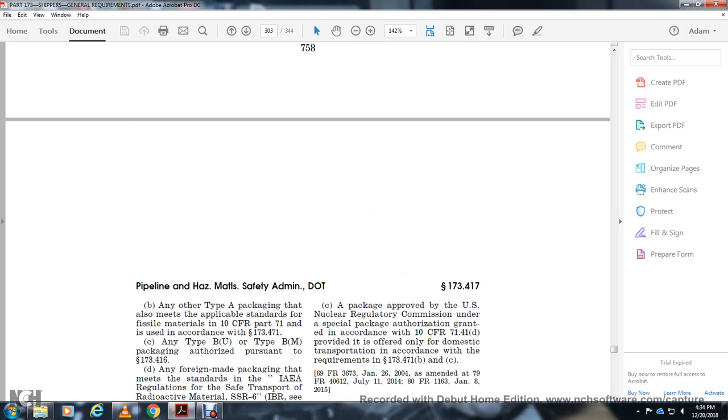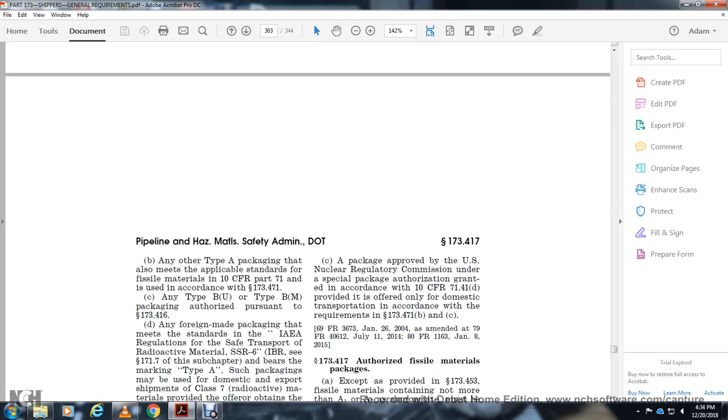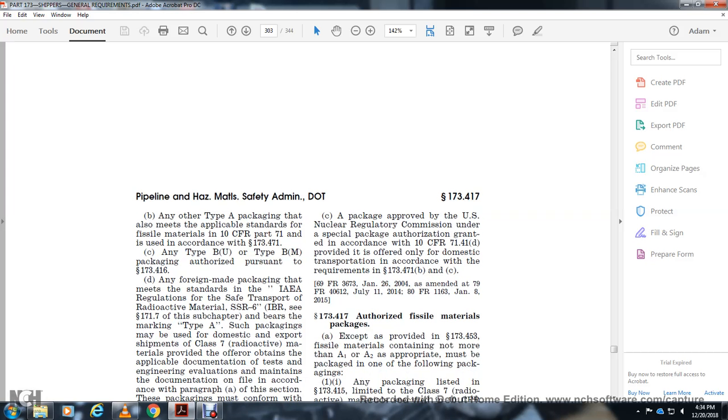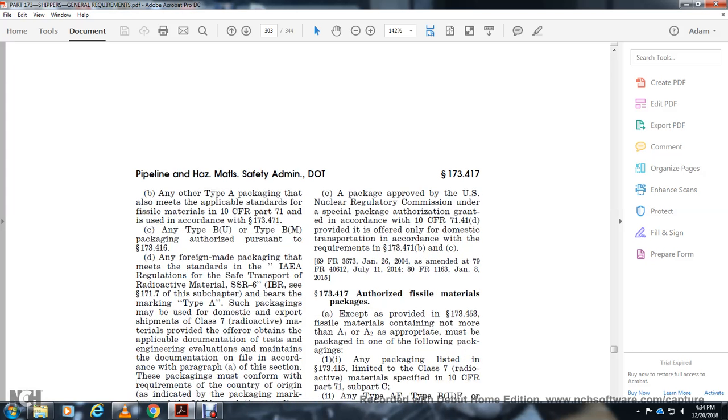Any other type of packaging must meet the standard of the radioactive material of Title 10 CFR Part 71 in accordance with 173-471. Type BUBM packaging authorized pursuant to 173-416. Any foreign package must meet the standard of the IAEA regulations for the safe transport of radioactive material, with the type of the surface packaging used for domestic or export class 7 radioactive materials, provided with the other applicable documentation and type of the engineering evaluation maintained. Documentation filed in paragraph A of the section of the packaging must conform with the requirements for the country of origin indicated with the packaging marking.